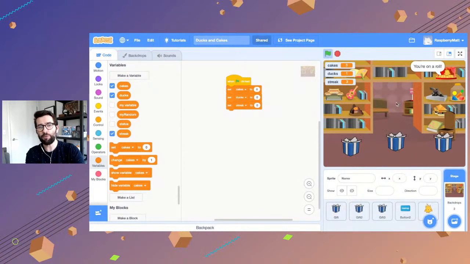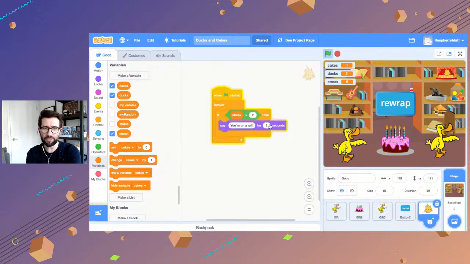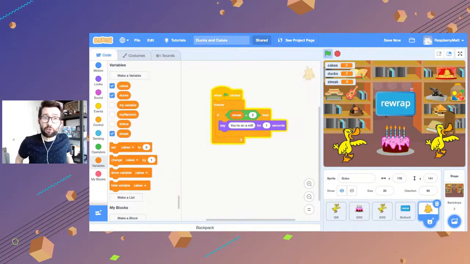Let's rewrap. Let's see what happens when we choose, let's say we got it wrong. Make sure it goes away. Oh, perfect. Cool. I think that implementation is going to work fairly well. This 2 seconds thing, I'm just going to shift that to 1 second because this is going to do that over and over again as long as the streak is 3 cakes in a row or greater.